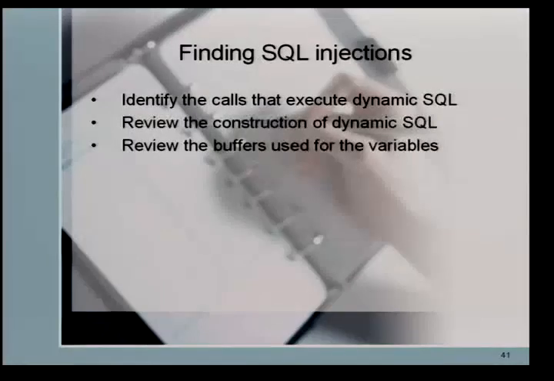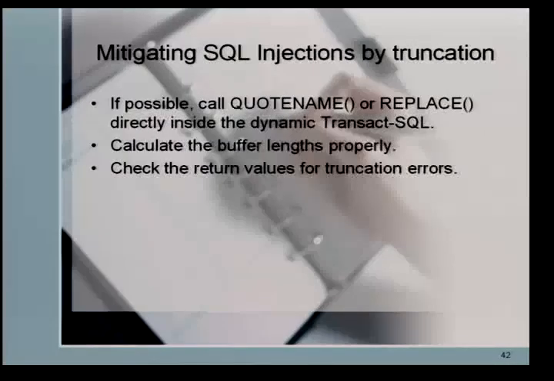Finding SQL injection issues, I generally rely on code reviews. I identify all the APIs that are used to execute dynamic SQL statements. I review the construction of dynamic SQL and review the buffers that are used in the dynamic SQL. How do you mitigate them? Call QUOTENAME or REPLACE function directly inside the command, or calculate the buffer lengths properly, and in C and C++, check the returned values.